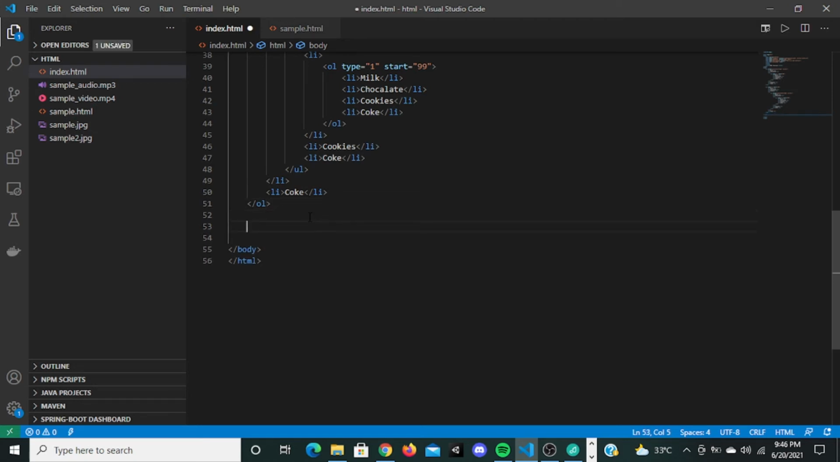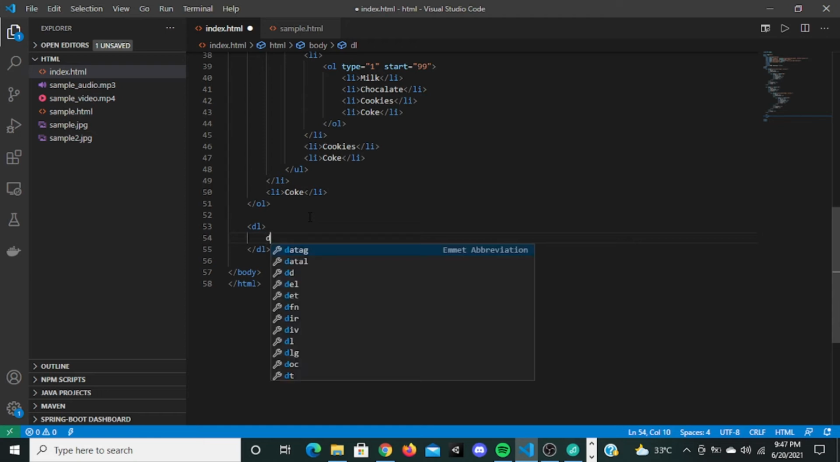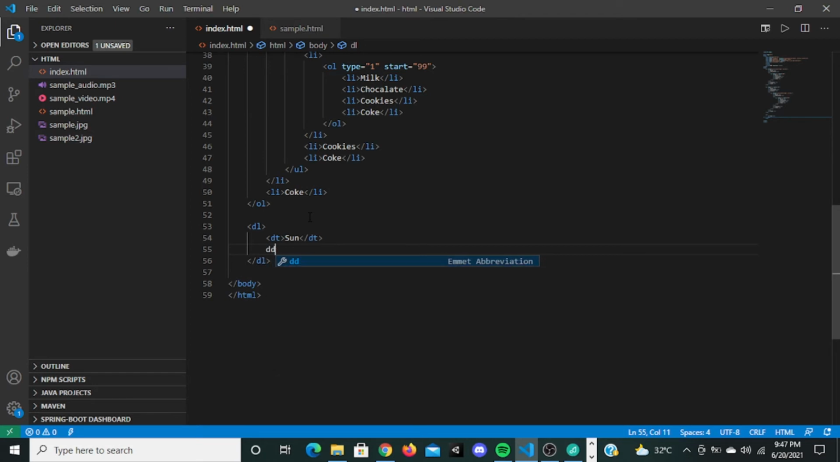Okay, now the third type of list is called the description list. For a description list we have to use a tag called DL. DL is the description list tag. Inside this DL tag there is another tag called DT, which is called description title. If I give something here, sun, and another tag here called DD, I can say it is very hot.